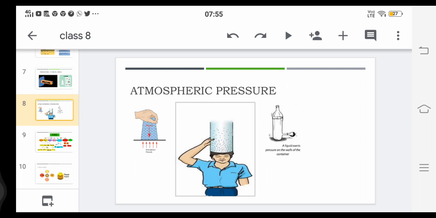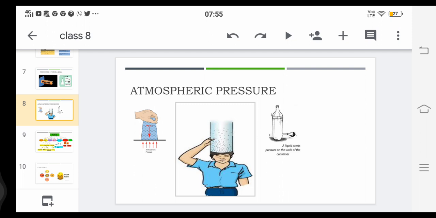Coming to the gases, if you try to blow a balloon, inflate a balloon, when you blow air into the balloon, what happens? It is going to bulge out, it is going to get inflated, because whatever air we are blowing into it is acting on all directions of the surface area of the balloon. That is the reason why the balloon is getting inflated.